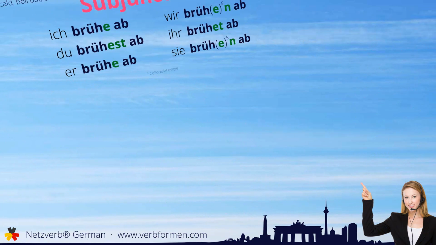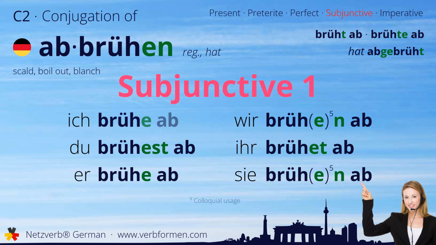Next up is the subjunctive one. Ich brühe ab. Du brühest ab. Er brühe ab. Wir brühen ab. Ihr brühet ab. Sie brühen ab.